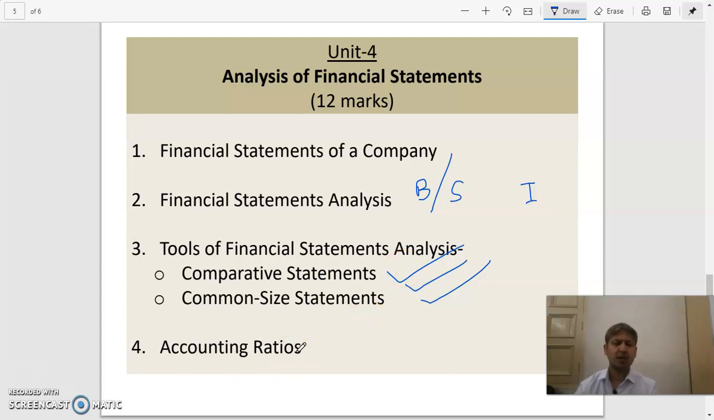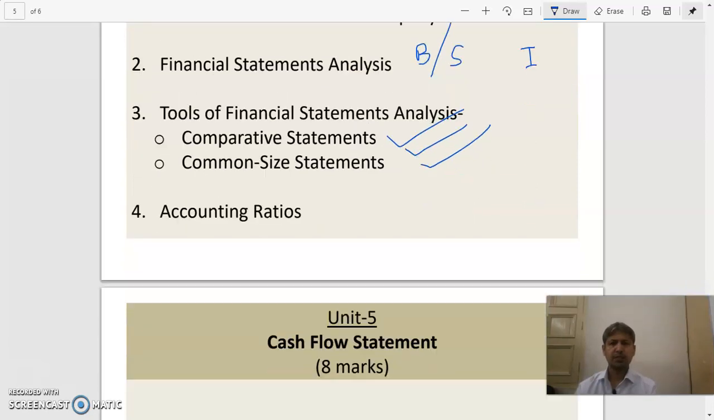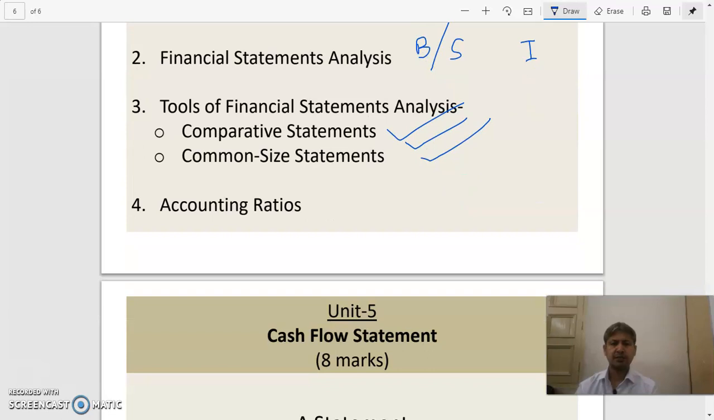So next is the accounting ratios. We need to find various accounting ratios. The various kinds of ratios are there, like liquidity ratios, solvency ratios, profitability ratios. This is a very easy chapter, very much numerical by nature. And if you use the right formula, you will understand how to calculate a proper ratio.